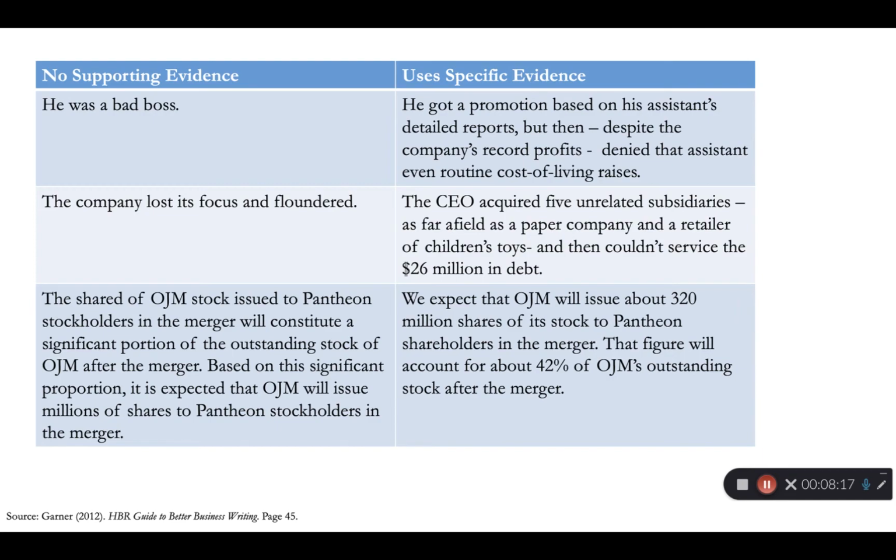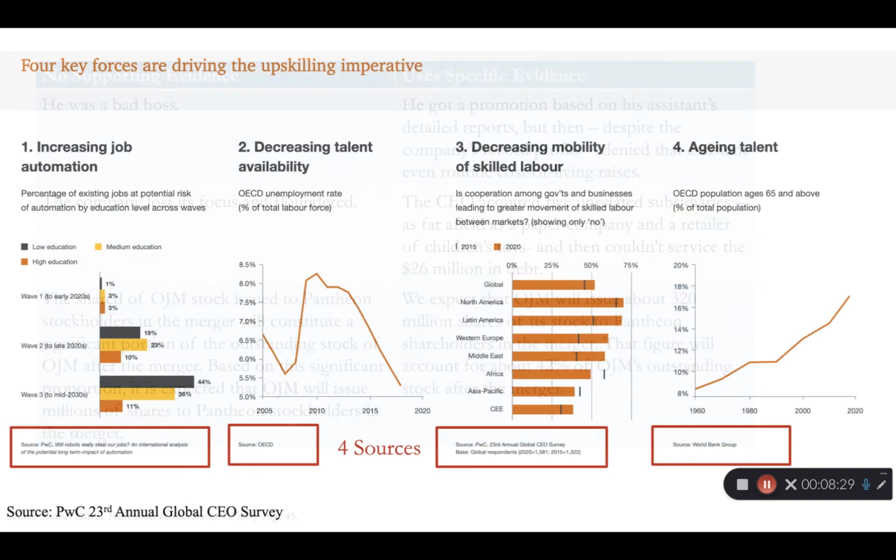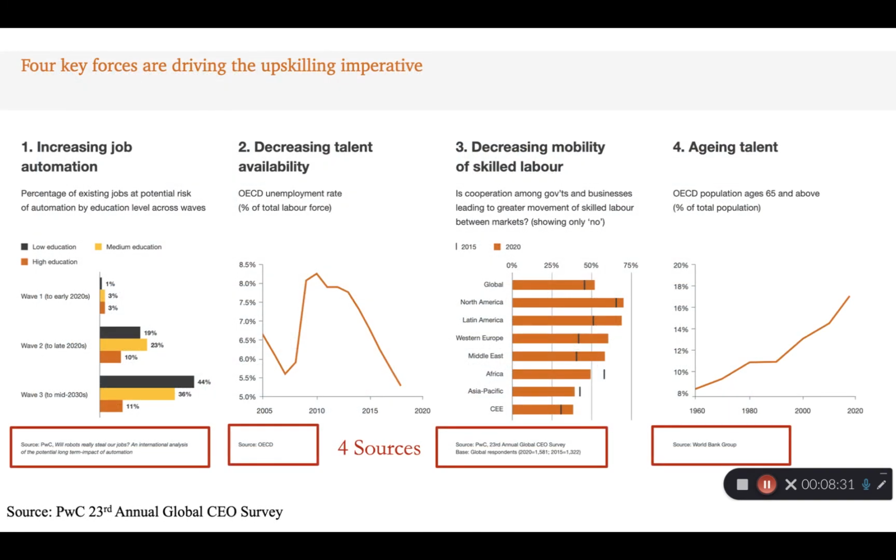This table shows how to improve your writing by including evidence. This helps you achieve your goal by convincing the reader to act. Connecting evidence from multiple sources to support your persuasive points is an effective strategy. The PwC Global CEO Survey report brings together evidence from 4 sources to support their claims about the need to upskill the current workforce.